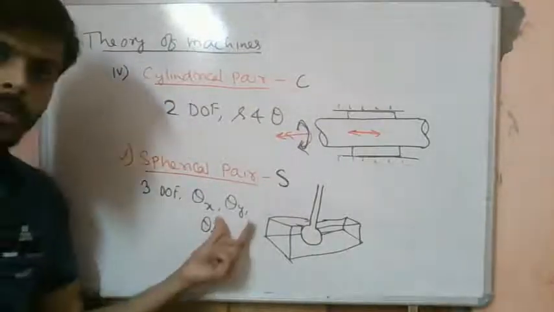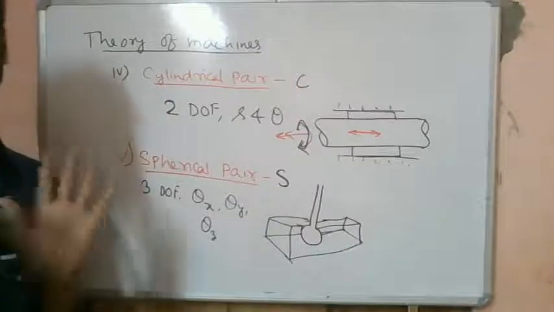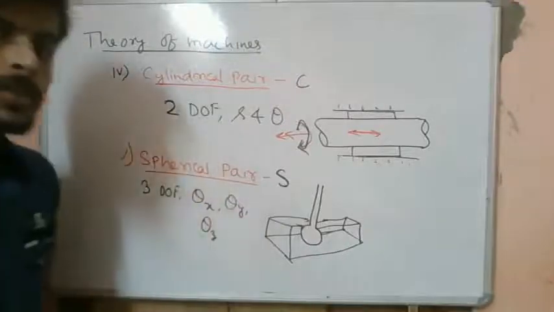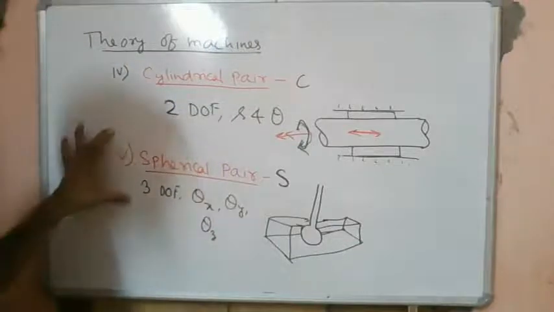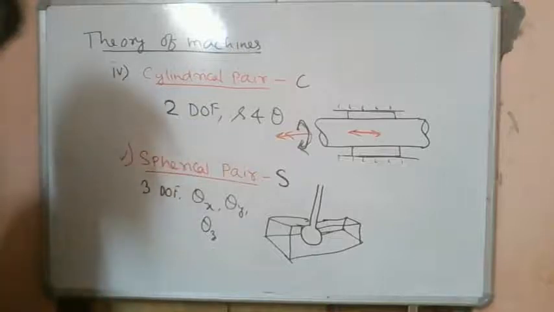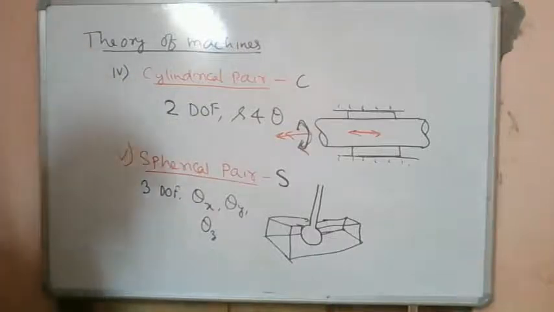So the number of joint variables will always equal the number of degrees of freedom. This is basically encountered mostly in spatial mechanisms. In general, we will not encounter this type of pair.